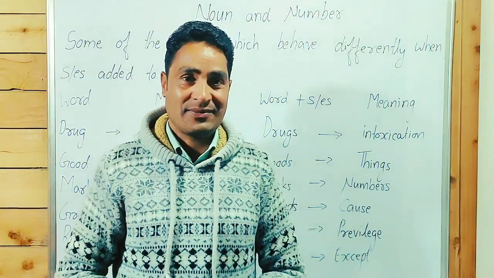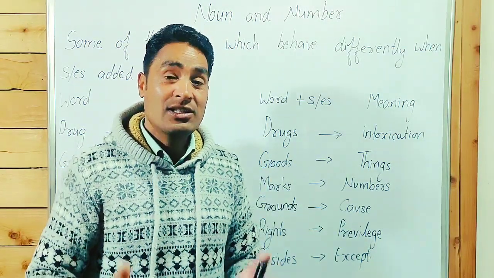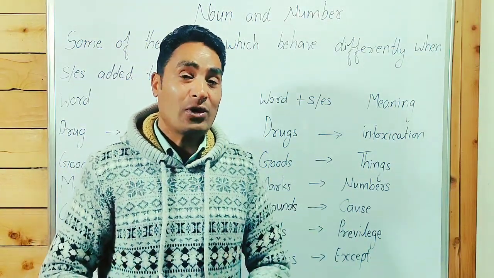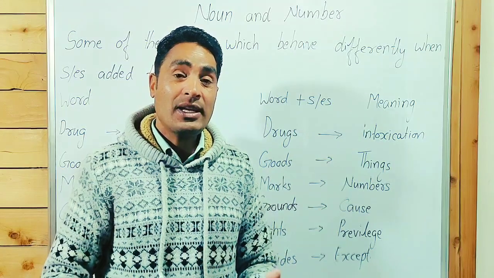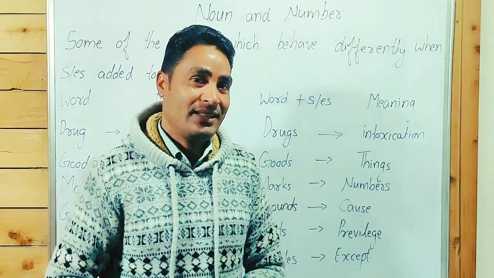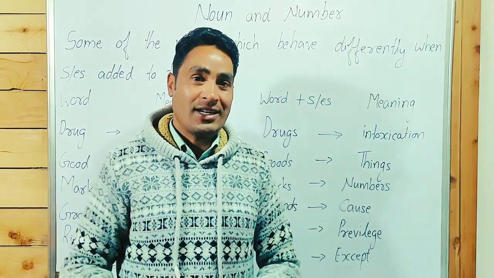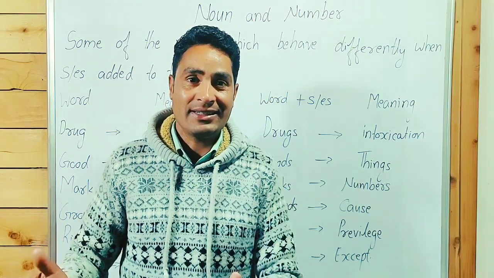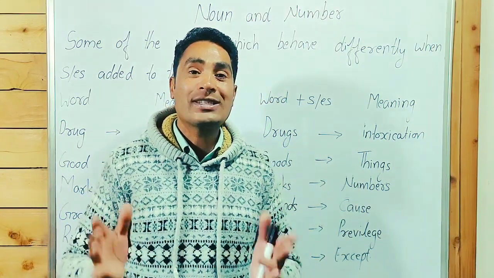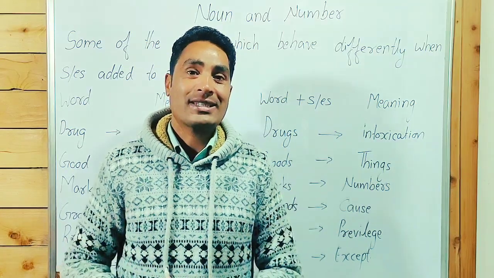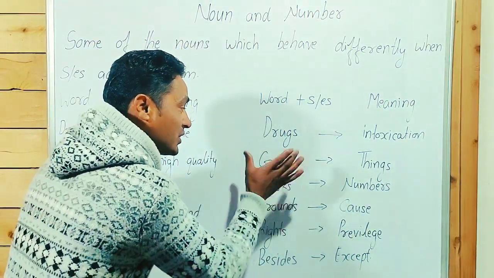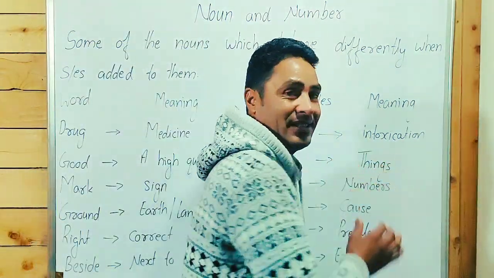It means things, something produced or manufactured for sale. You must have seen written on a truck, goods carrier, not good carrier, goods carrier. So goods means things.